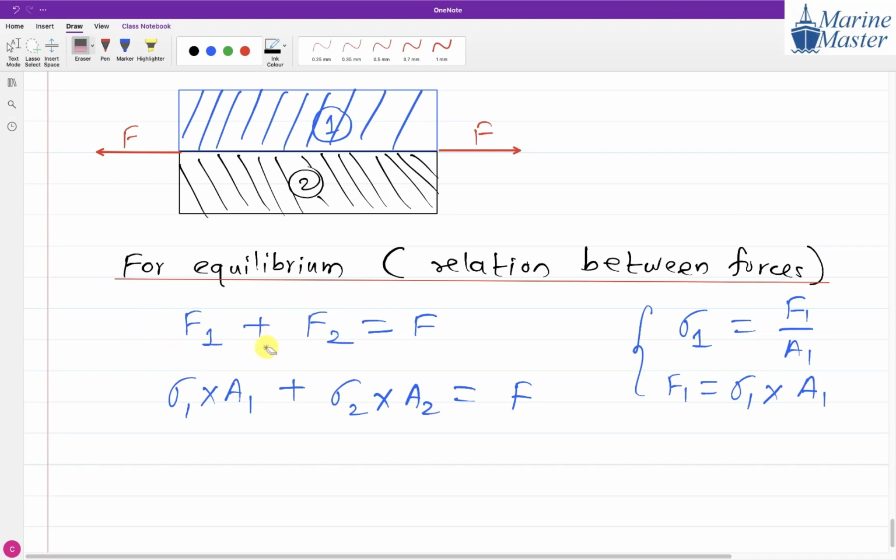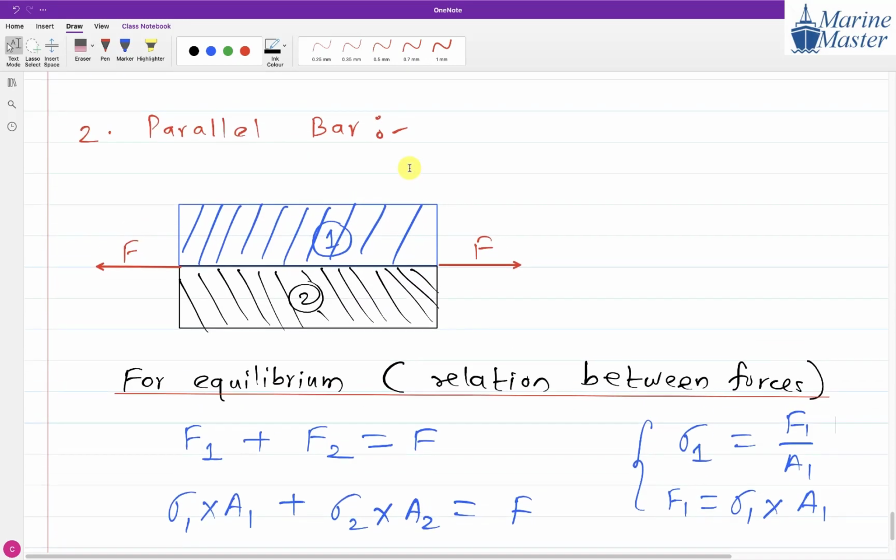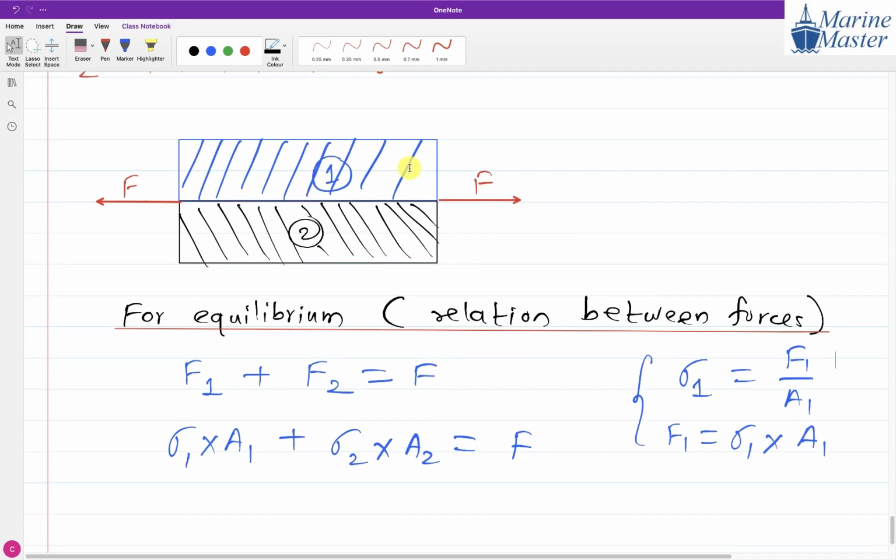Sir, some part is going on F1 and some part on bar 2, but both bars are moving together right now, sir. This side we have applied F and this side we have applied F, sir. Okay, sir. So in the tensile load, both bars will be fused together. That is what I told you in the beginning: part 1 and part 2 are perfectly attached to each other.